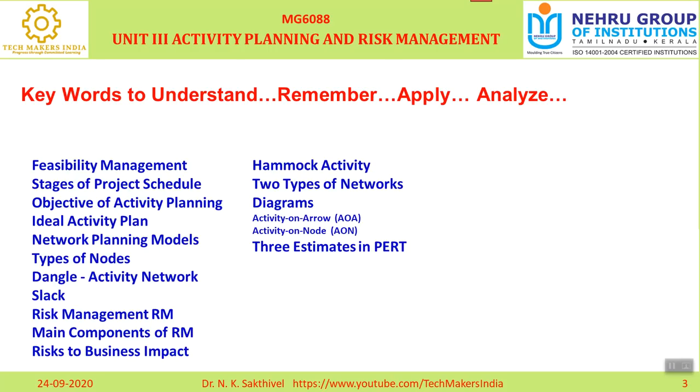The second estimate is T likely. It is used by a project manager to submit one estimation. Once the project manager submits this estimation, without review it will go to upper management for approval.